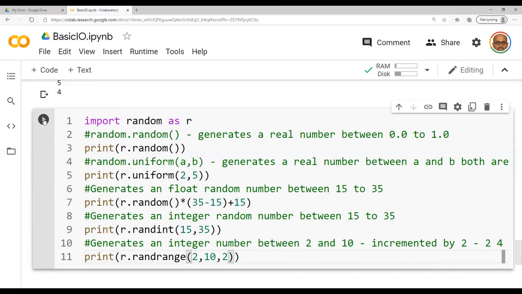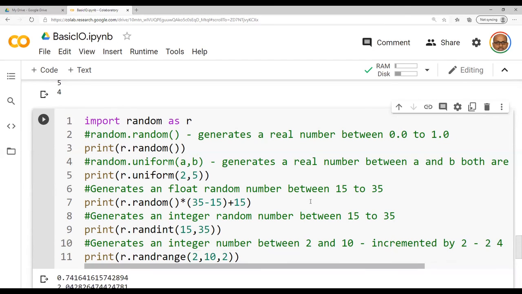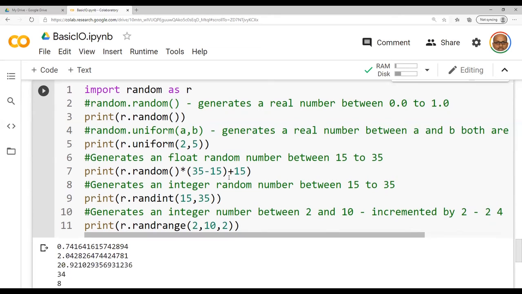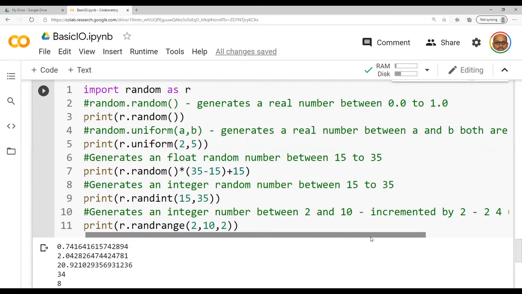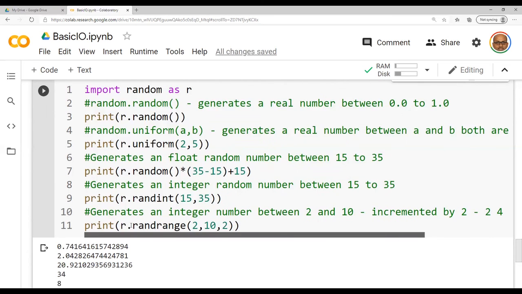Let us run this code more than one time and let us check. This is the first time. For the first output, between 0 and 1.0, it has returned 0.7. Between 2 and 5 it has returned 2.0. With respect to the third one, it has generated a value between 15 and 35, which is 20.9. Whereas for the fourth one, 15 to 35 integer alone, I have obtained 34. For 2 to 10, the possibilities are 2, 4, 6, 8, 10, and I have obtained 8.